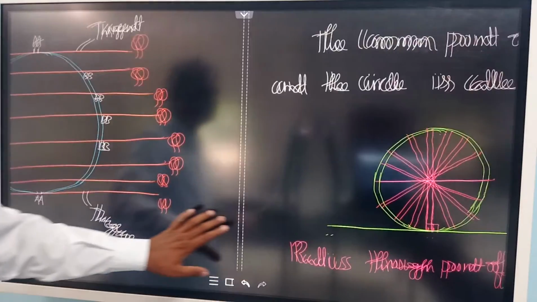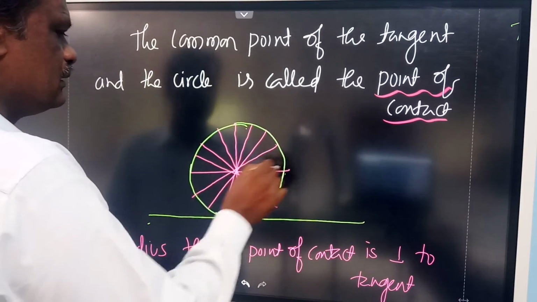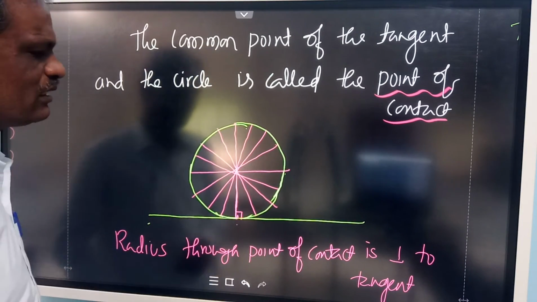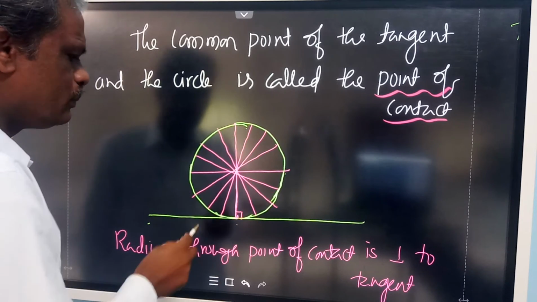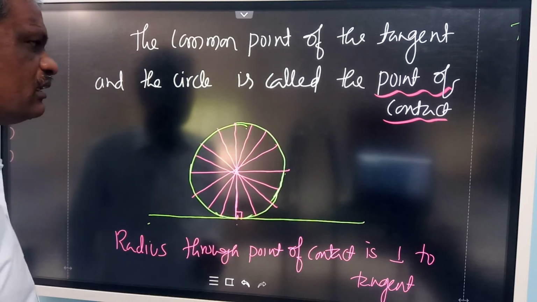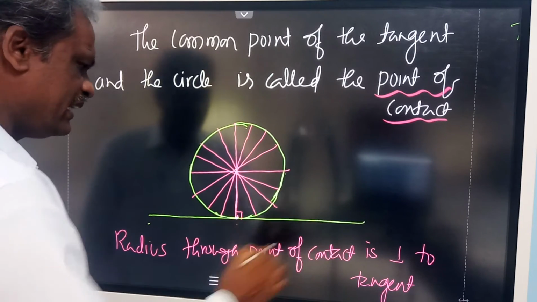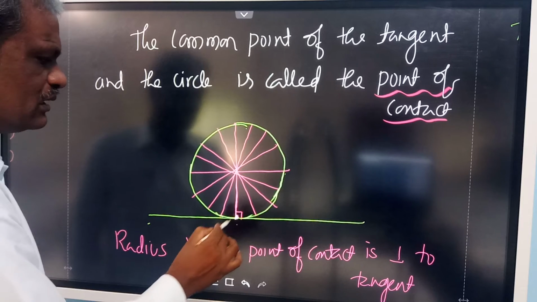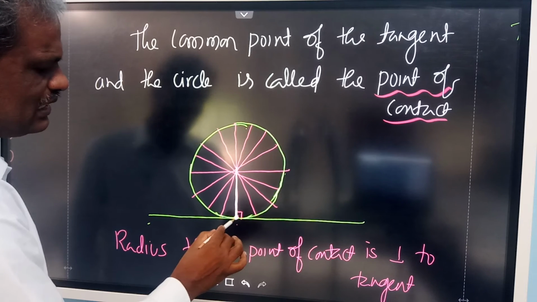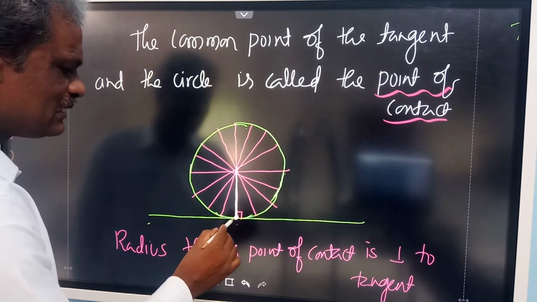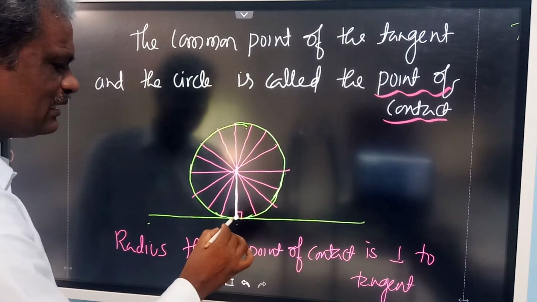Okay. So now look at this. Here we have drawn a circle, and then an infinite number of lines like this you can draw. Diameters you are drawing like this. There is only one point which is common to the tangent and to the circle. Through that point we have drawn a radius. This point is called the point of contact.